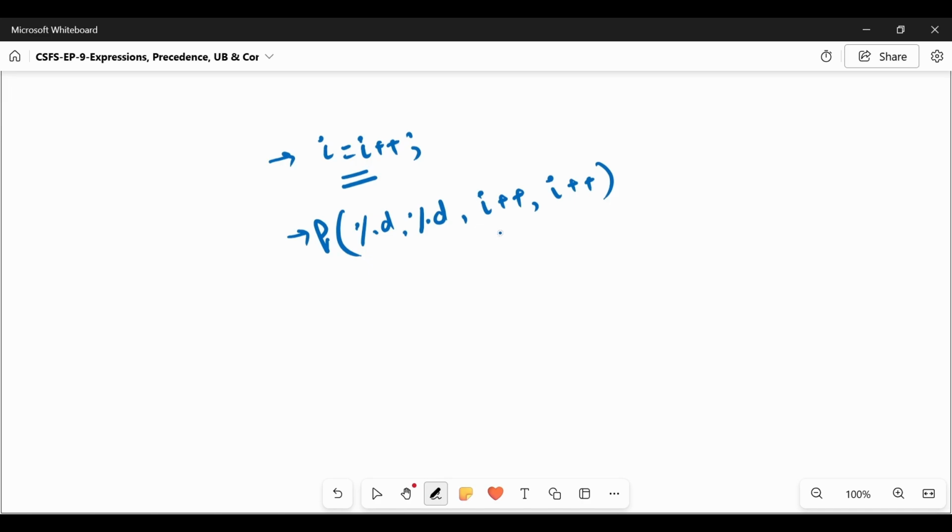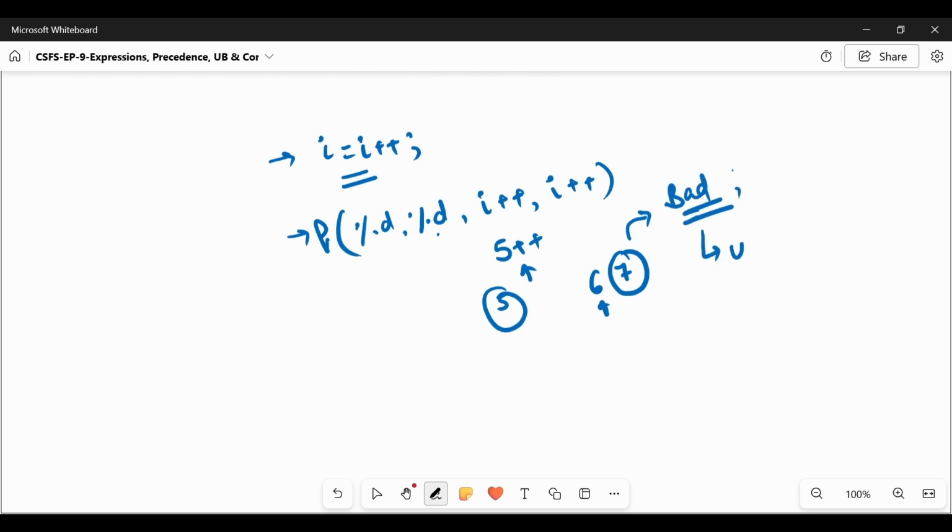This becomes dangerous at times when the order is unclear. The statement is this. Let us take i as 5. So 5 plus plus: first it is printed as 5, then it gets incremented to 6, printed as 6, then incremented to 7. So will the next printf statement print 6 or 7? It is totally compiler dependent, because this is a very bad coding example. We should always avoid that. We should always be very clear about the order. Safer logic is to first do the evaluation, then do the reading part.